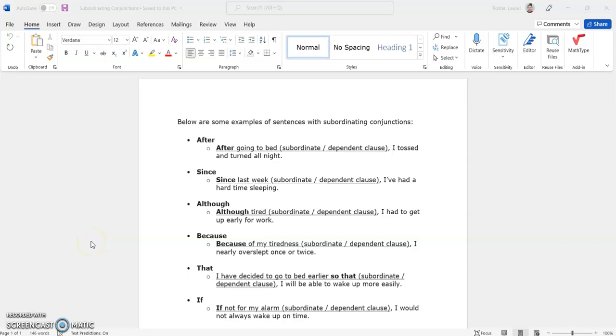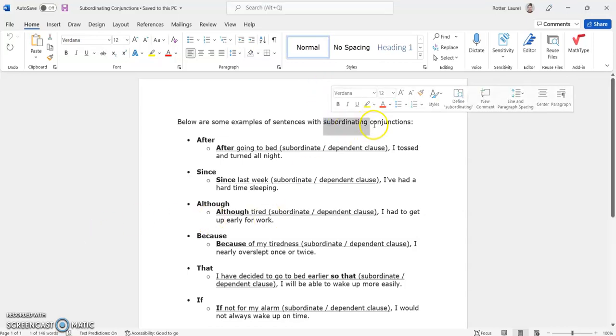Hello, everyone. I was asked to explain a bit more about the difference between subordinating and coordinating conjunctions. So I'm going to talk for a moment about subordinating conjunctions. Subordinating refers to the fact that there are complete ideas and incomplete ideas. I talked about this a bit previously.